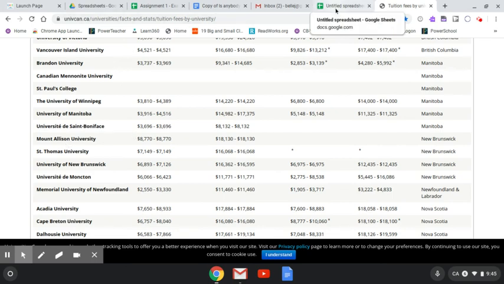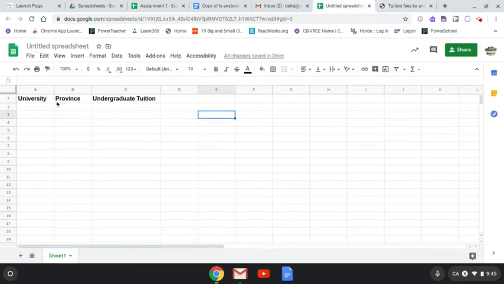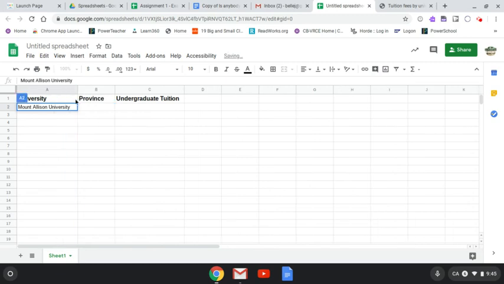Now, you can copy and paste these, but then you might have to reformat the text. And you can still do that if you want to, but I'm just going to type in the name of that university. Resize that to fit. You don't have to do that right now. You could probably wait till you get them all typed in, but as I go, I'll resize that. I'm going to continue typing these all in.